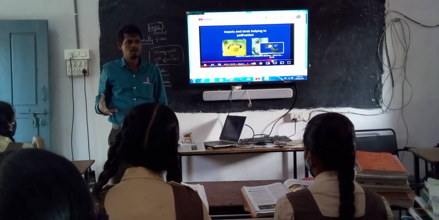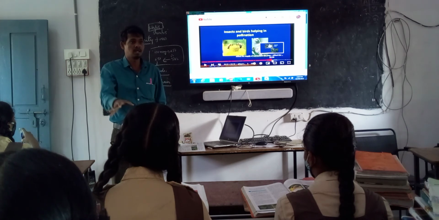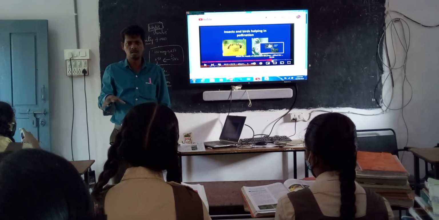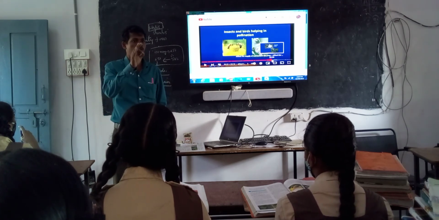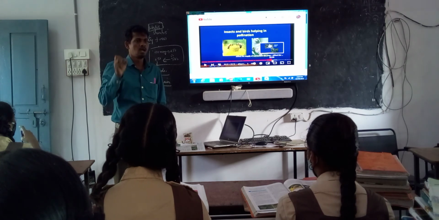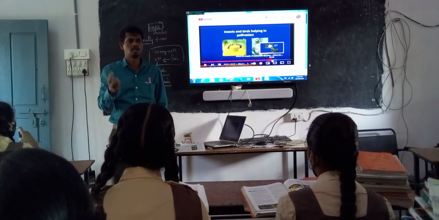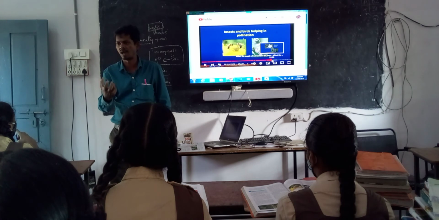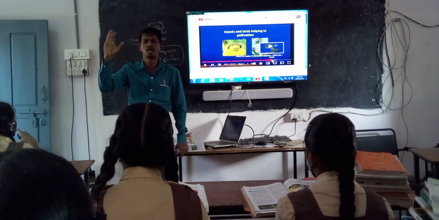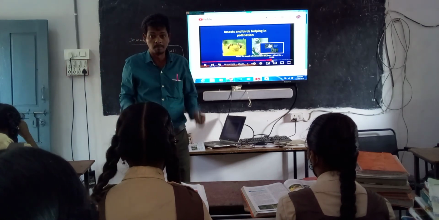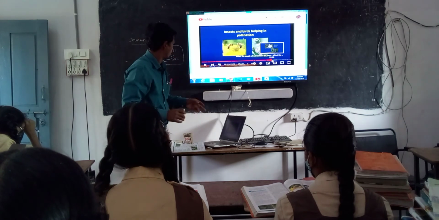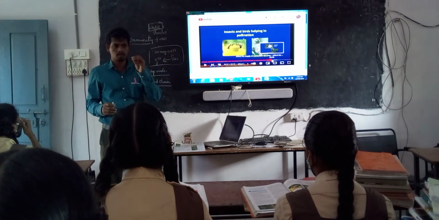Without using chemicals, without spoiling the area and nature, they used gambusia fishes which eat mosquito larvae. Whenever the larvae are eaten by the gambusia fishes at the larval stage, the mosquitoes are automatically controlled. This is also one kind of controlling method.